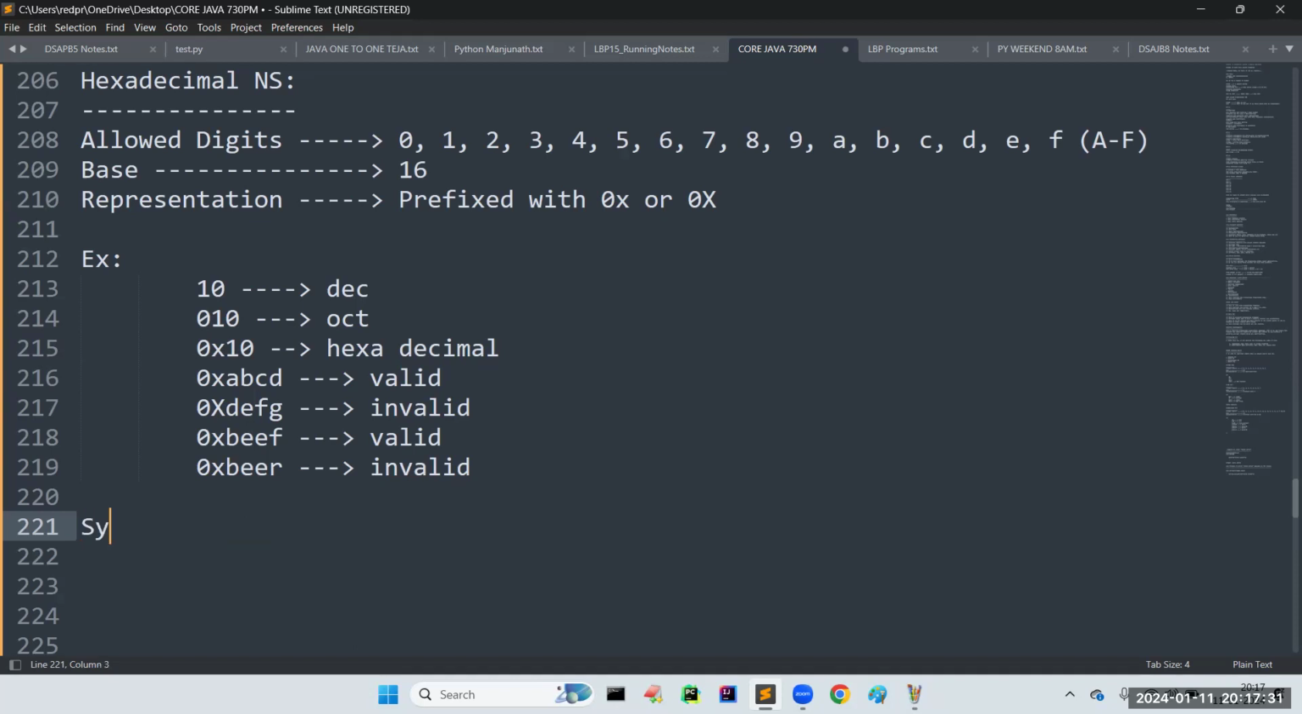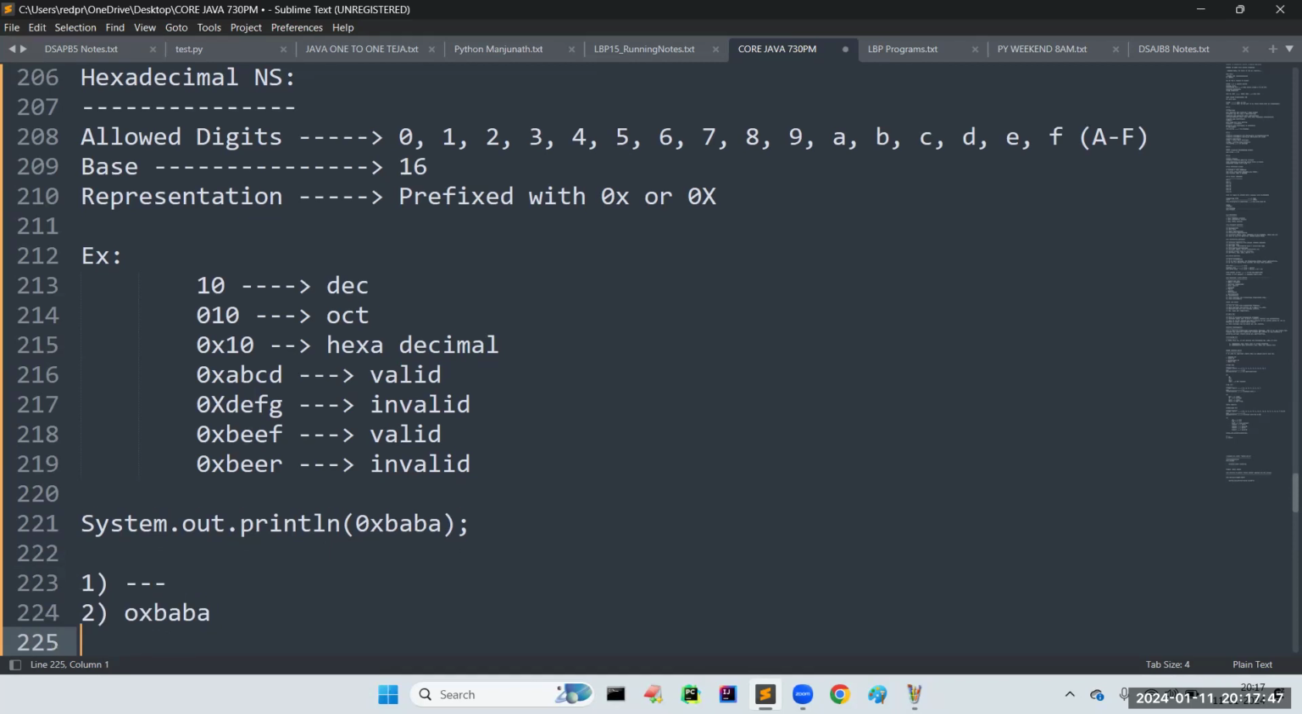So they will give something like this: System.out.println of 0xBA. What is the output of this program? They are going to ask like that. They will give some numerical value, and they will give 0x, so BA, like this, and they will give invalid like that.